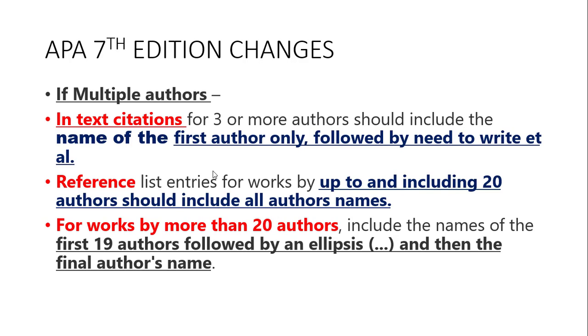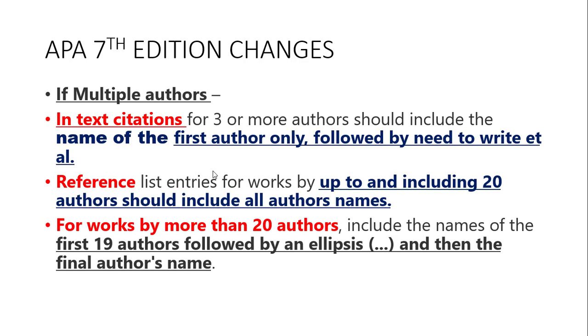Now we will see some minute changes made in the 7th edition. For multiple authors in the in-text citation, that means inside the book, up to 3 authors means write all the authors' names. If there are more than 3 authors, write the first author's name and put et al.